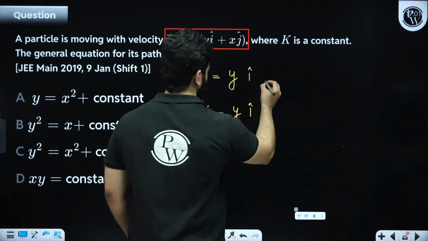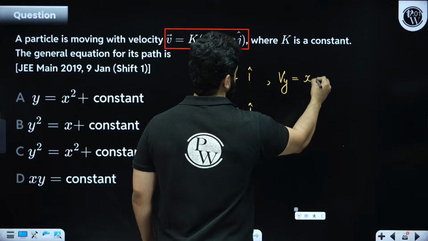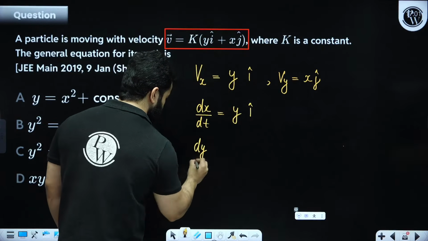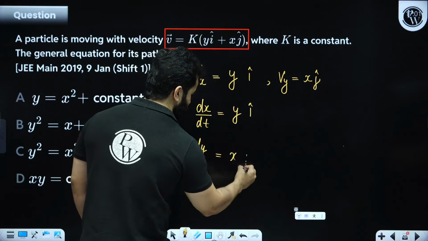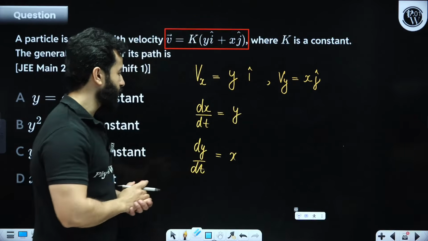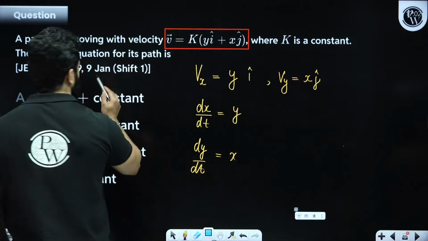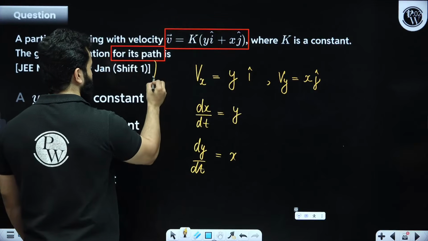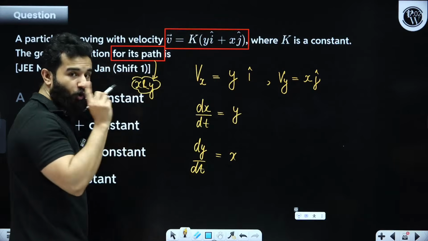Similarly, Vy was given as x. That means dy by dt is x. I don't have to write down ĵ and î over here; let's talk about the magnitude. Now my point is, equation of trajectory or equation of path basically means that we are concerned with a relation between x and y. We don't want time.